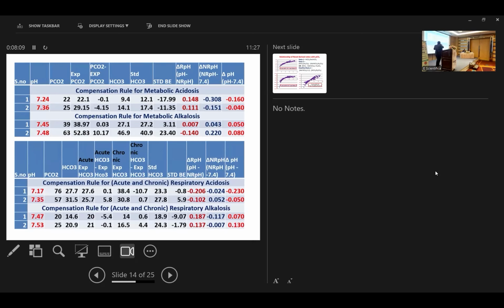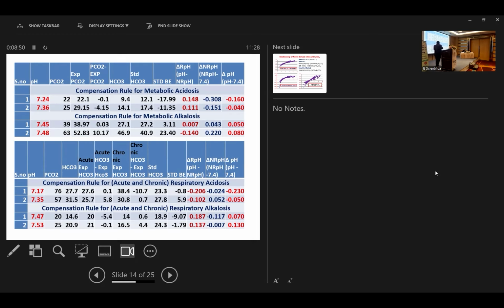So I will discuss only a few examples. Here the pH is 7.24. You can see the total change in pH, pH minus 7.4, is minus 0.16. Now you look at the sign, which one is having a negative sign, whether delta RPH or delta NRPH. So delta NRPH is having a negative sign, so it directly correlates. So metabolic acidosis here, and the change in the other component is either due to compensation or a second primary disorder. Similarly, one more example for metabolic alkalosis: the pH is 7.48, the total change is 0.08, a positive sign. Look at the positive sign; this is having a positive sign, so metabolic alkalosis. One more example for respiratory: the pH is 7.17.